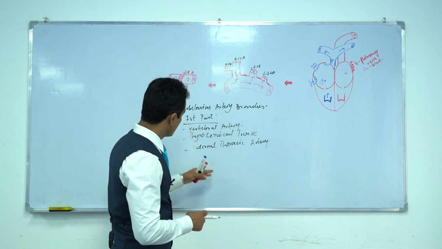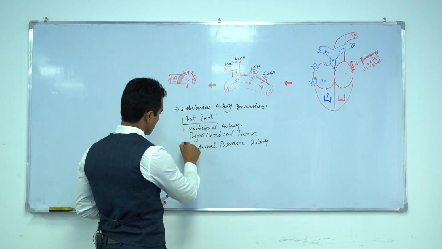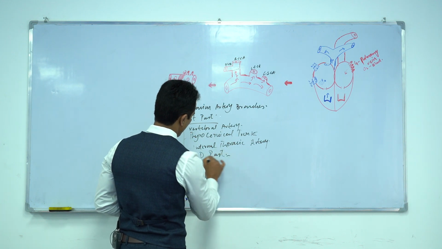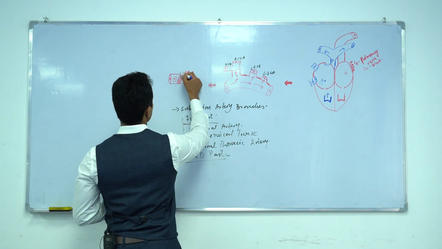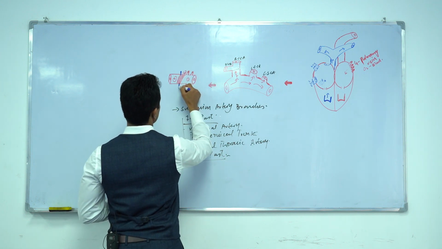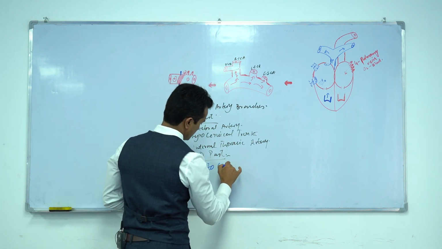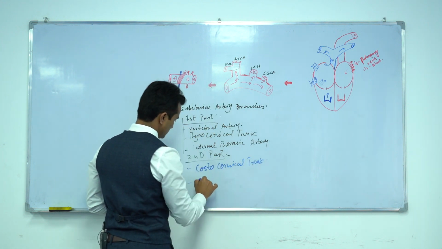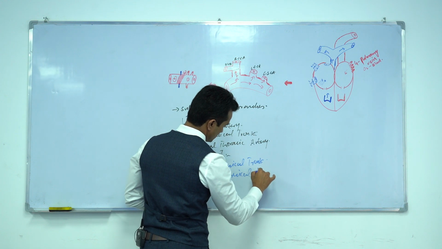These are the branches of the internal thoracic artery from the first part. From the second part, two branches: the costocervical trunk and the deep cervical artery.